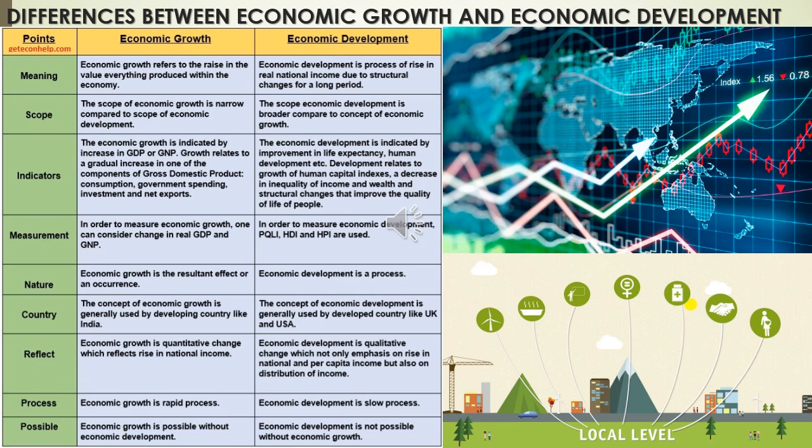So economic growth is an automatic process. There is no need for government support. But economic development is highly dependent on government intervention because it includes widespread policy changes. So without government intervention, economic development is not possible. So this is the difference between economic growth and development.